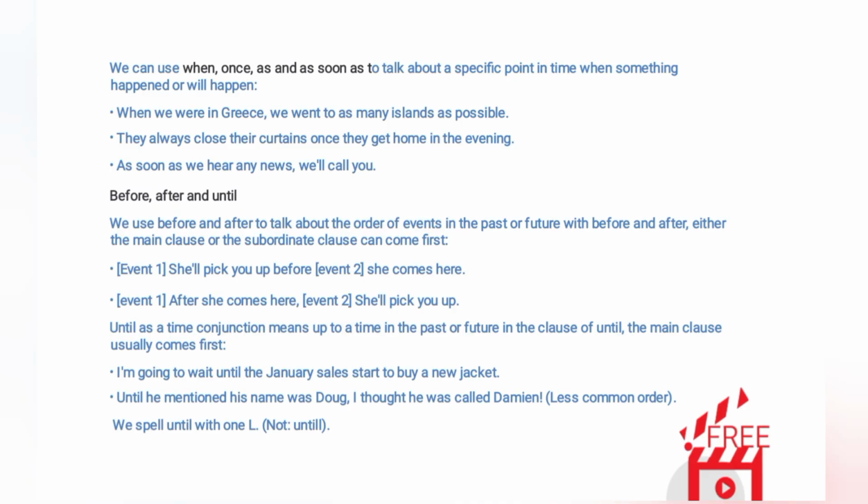Before, after, and until. We use before and after to talk about the order of events in the past or future. With before and after, either the main clause or the subordinate clause can come first. Event 1: she'll pick you up before, event 2: she comes here. Event 1: after she comes here, event 2: she'll pick you up.